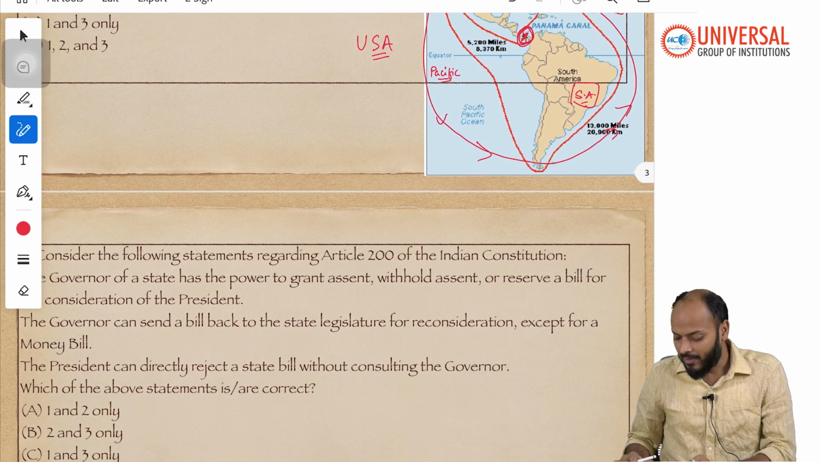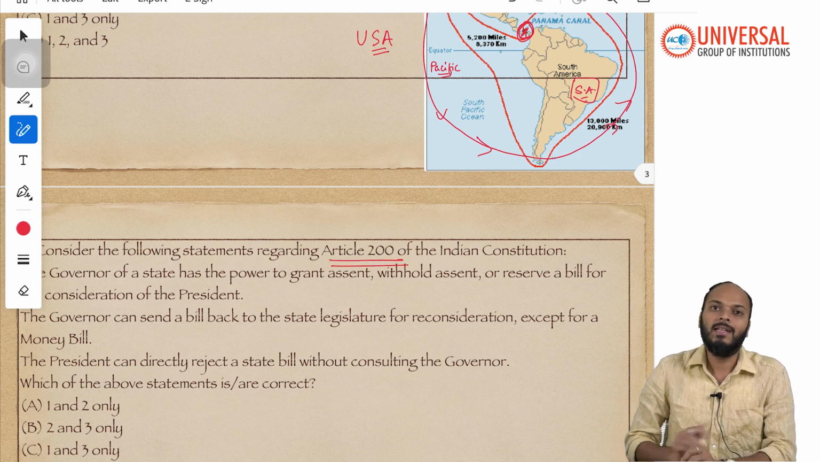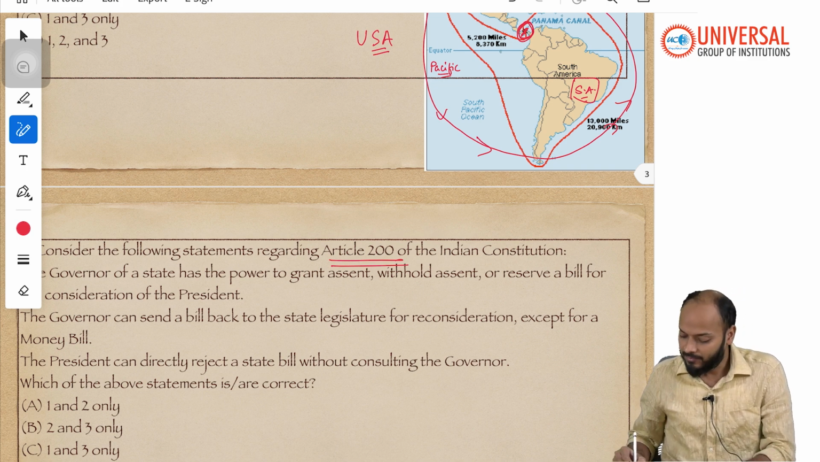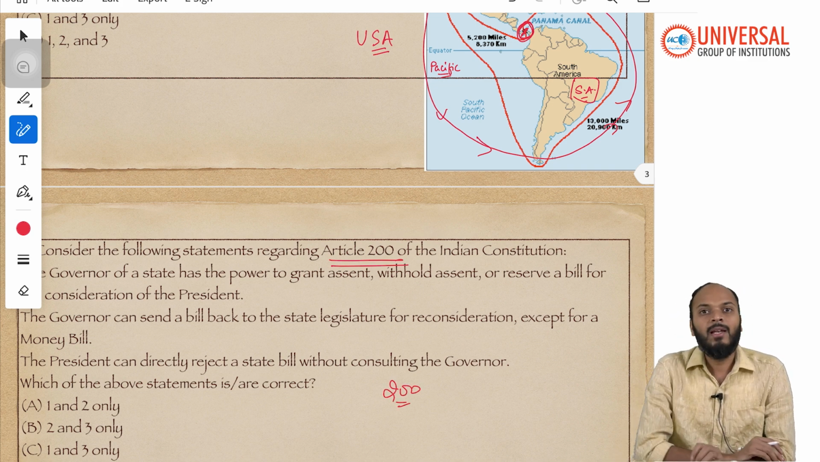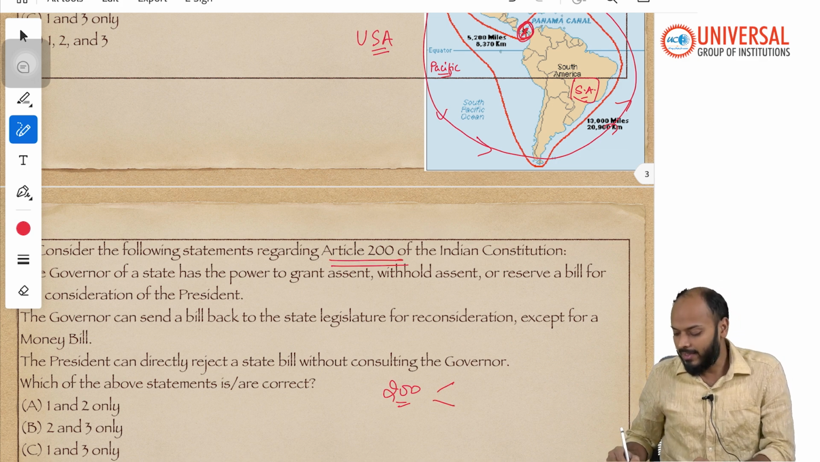Moving forward to the next question, it is about Article 200 of the Indian Constitution. Recently you might have read that in Supreme Court a case is going on where the state of Tamil Nadu has gone against its own governor, saying that the governor is misusing his or her power under Article 200 of the Constitution. What does Article 200 say? Article 200 says when a bill is passed by the state assembly, then that bill has to be sent to the governor of that particular state, and in that case the governor has three options.